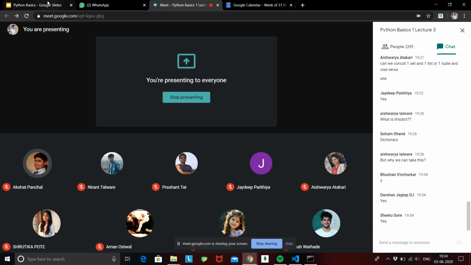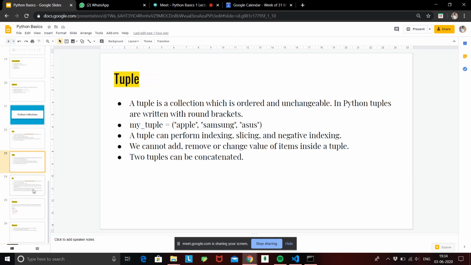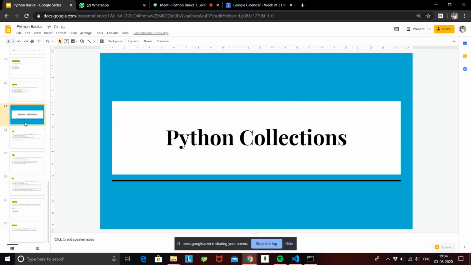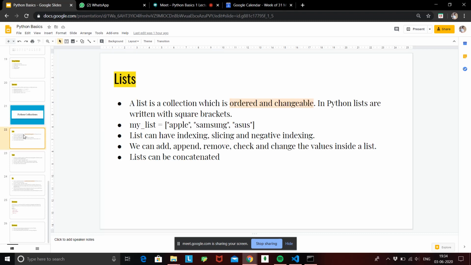Okay, so guys, these were the 4 very important data structures inside Python. Python collections, we saw why do we need collections, that we need to store multiple types of data and multiple numbers of data inside one single variable, then we use collections. First collection was list. You need to remember the property for each and every data container, because every data container is unique. List is ordered and changeable. List can have indexing, slicing, negative indexing. You can do add, append, remove, check, or even concatenation with a list. Basically list is very generic and very flexible.